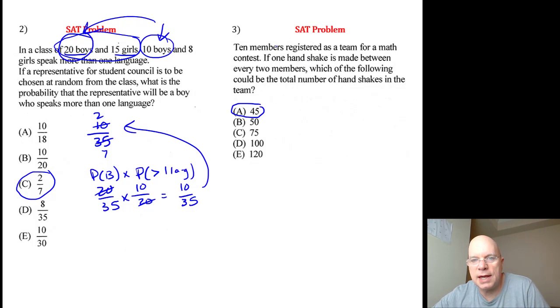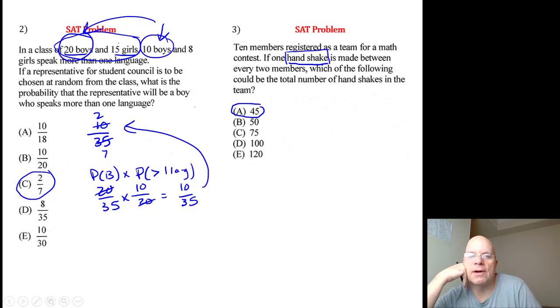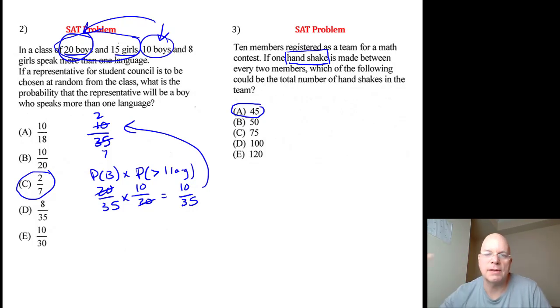Number 3, 10 members registered as a team for a math contest. If one handshake is made, this is a pre-coronavirus question. I never thought about this until just now. These shaking hands questions are very common combinatorics questions. I wonder if it'll take decades, because problems are used over and over again, but they may eventually disappear. We don't shake hands anymore.